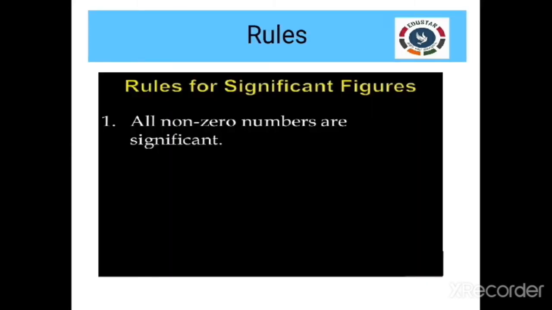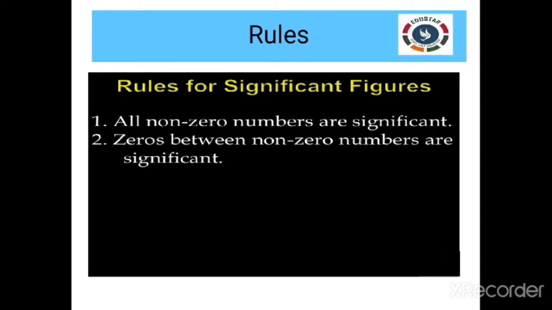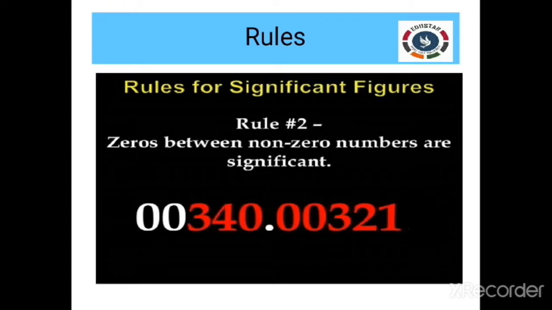There are some rules for assigning significant figures. Rule number 1: all non-zero numbers are significant. That is, numbers between 1 to 9 are considered significant. Rule number 2: zeros between non-zero numbers are considered significant. Let me give an illustration.